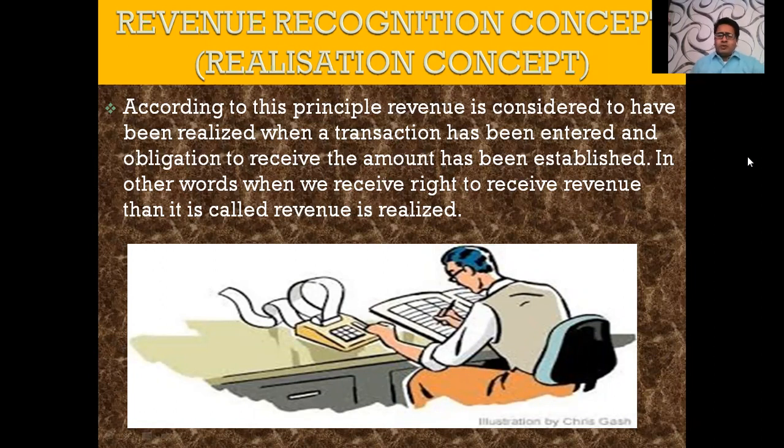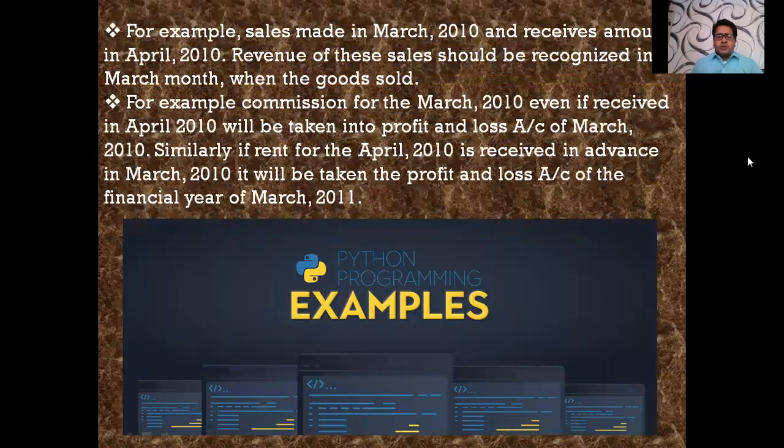Here I have given you a picture in which the person is recording the transactions on the date when the transaction has been done, but not on the date when he is going to receive the money. For example, sales made in the month of March 2010 and the revenue is received in April 2010. When we record in the books of accounts, revenue of this sale will be recognized in the March month when the goods are sold. We will not wait for the cash in April. We will record it in the March month only.